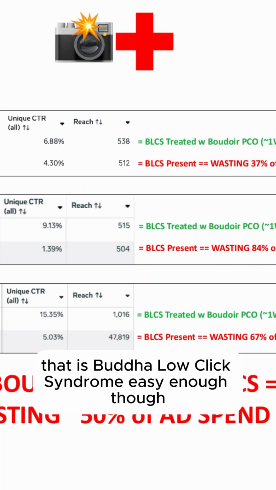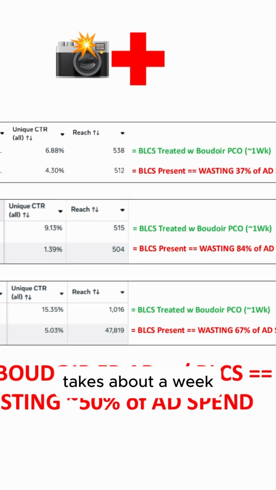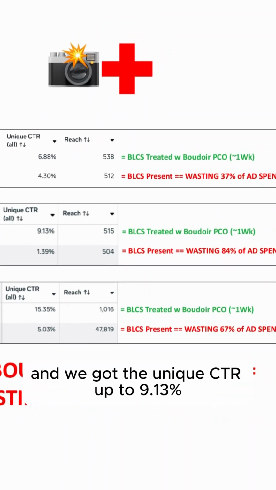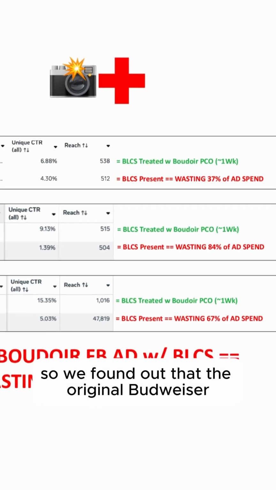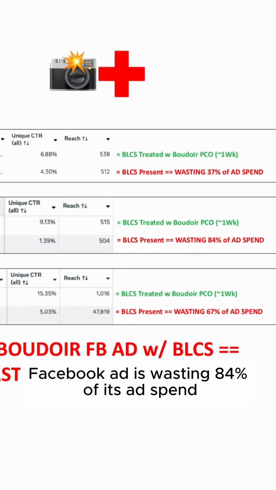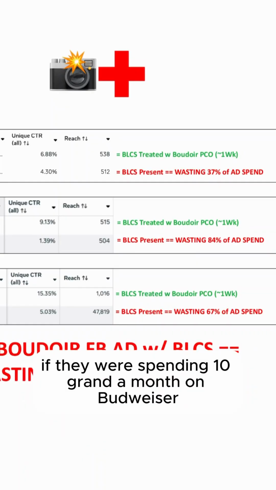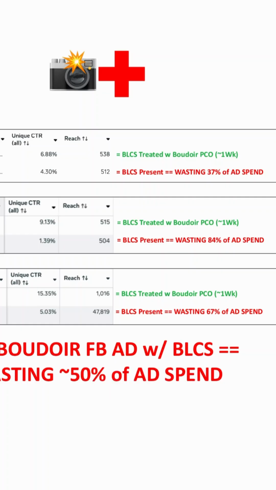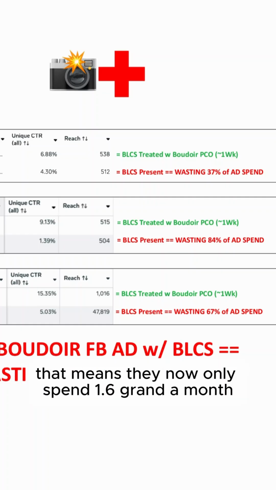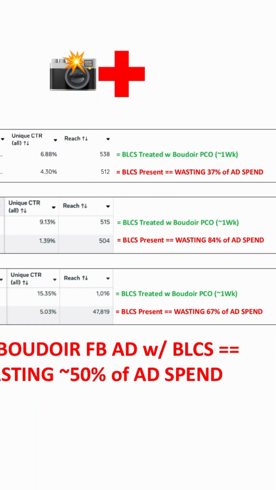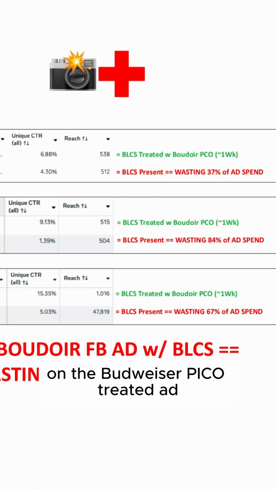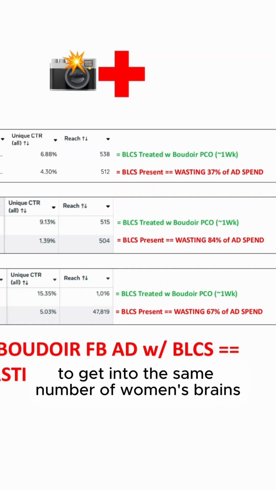That is Boudoir low-click syndrome. Easy enough though, we can treat it with Boudoir Pico. It takes about a week. And we got the unique CTR up to 9.13%. So we found out that the original Boudoir Facebook ad is wasting 84% of its ad spend. So if they were spending 10 grand a month on Boudoir Facebook ads, that means they now only need to spend 1.6 grand a month on the Boudoir Pico treated ad to get into the same number of women's brains.